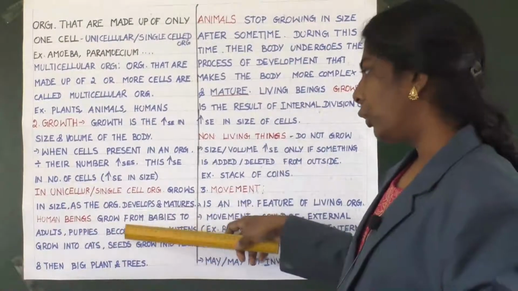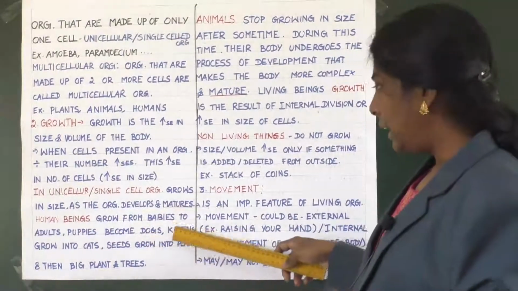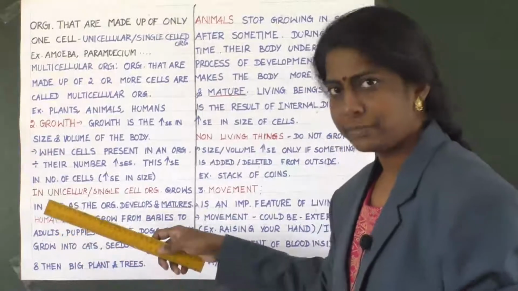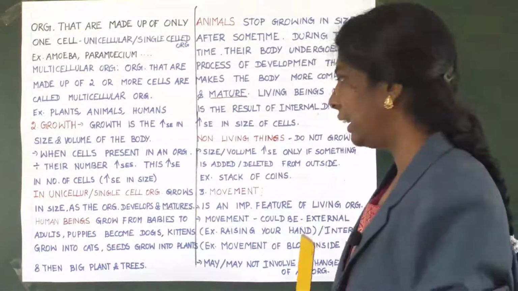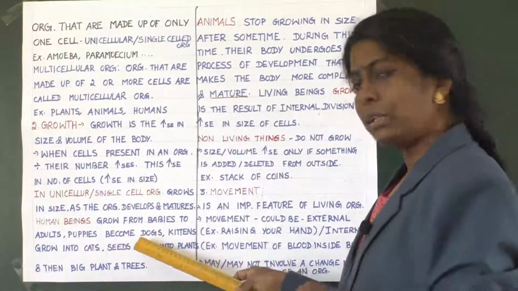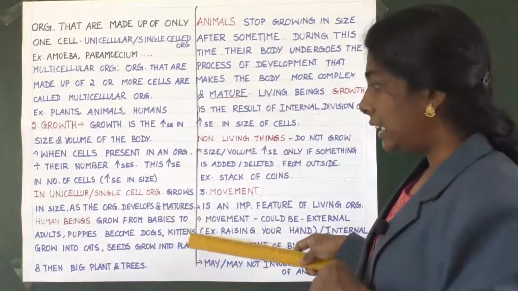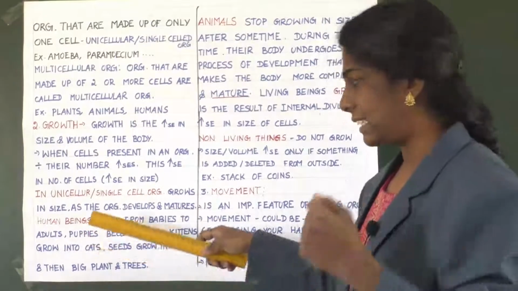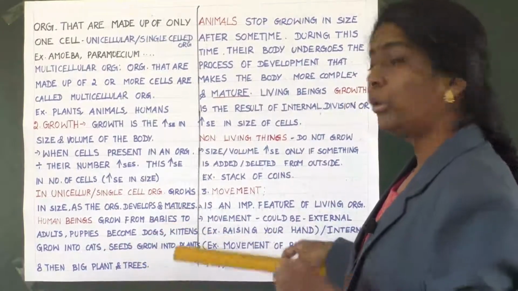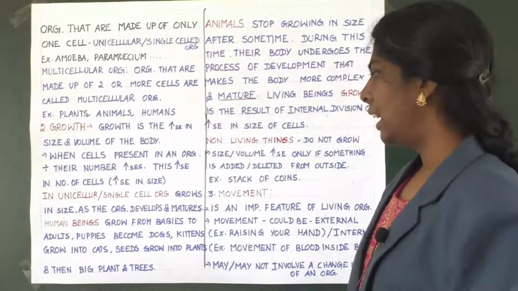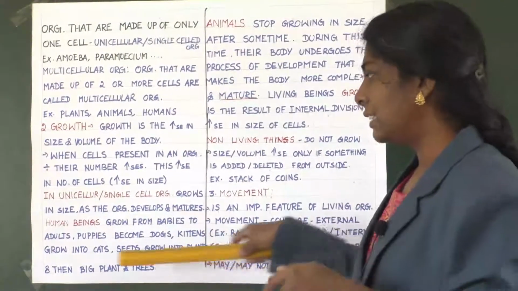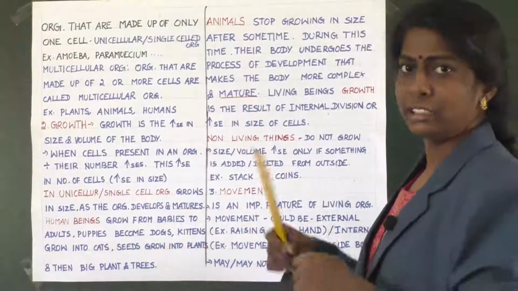Human beings grow from babies to adults. Progressively the growth is taking place. Puppies become dogs. Kittens grow into cats. Seeds grow into plants, and then big plants and trees.